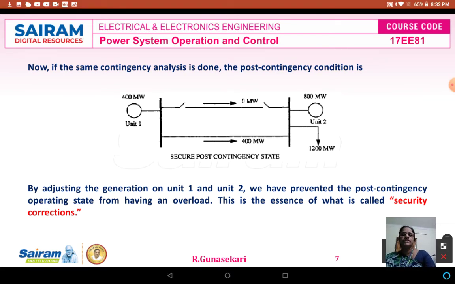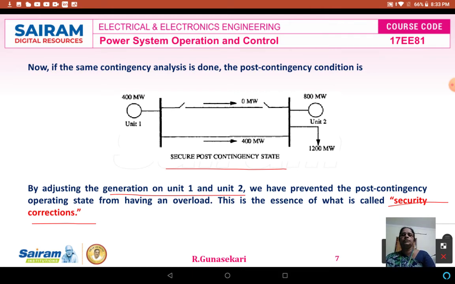The fourth one is the secure post contingency state. So in this case, we have adjusted the generation of units 1 and 2, which prevents the post contingency operating state from having the overload. This is nothing but the security correction. We made the security correction in the post contingency state, and then only we can get the secure dispatch.